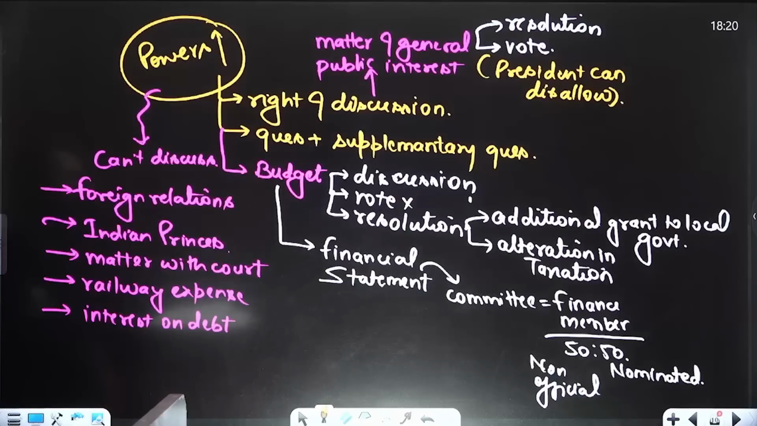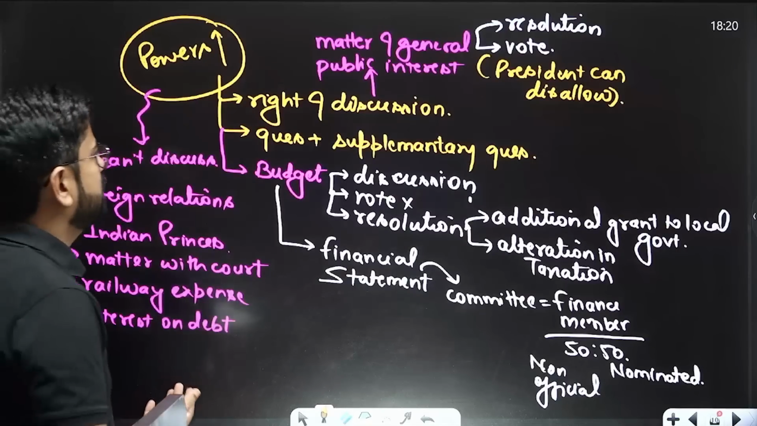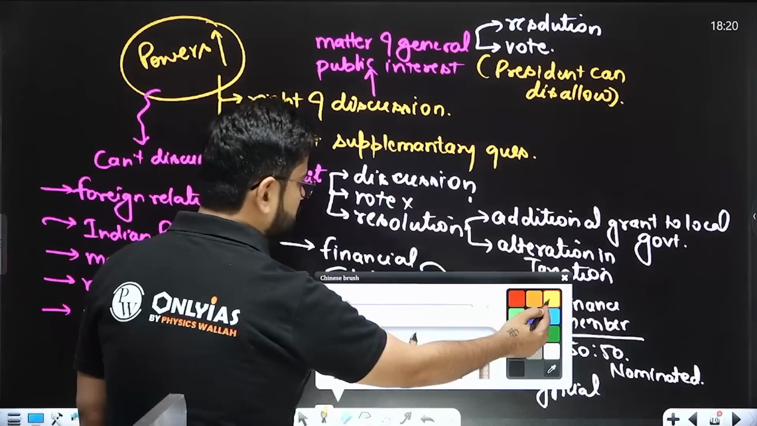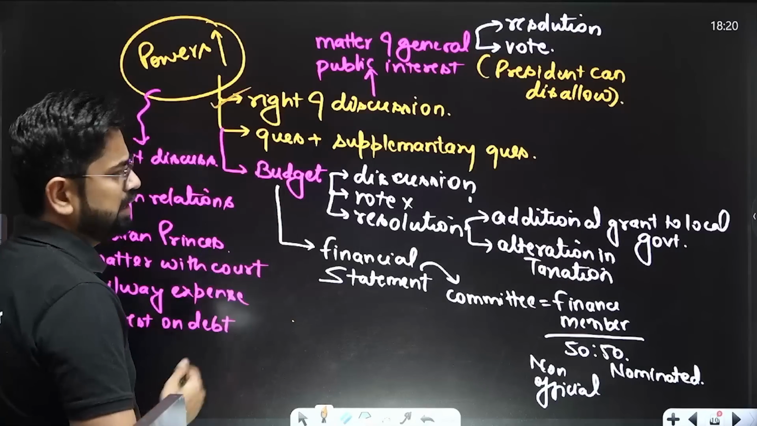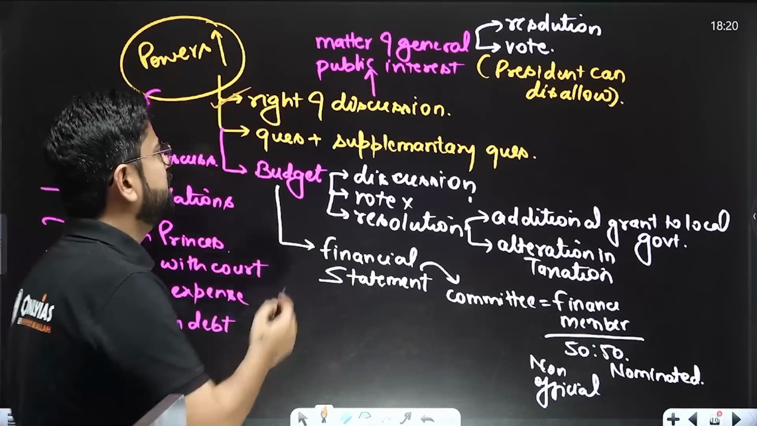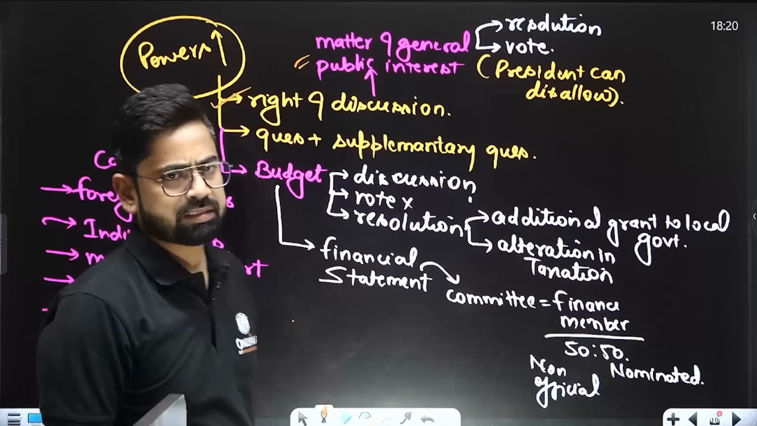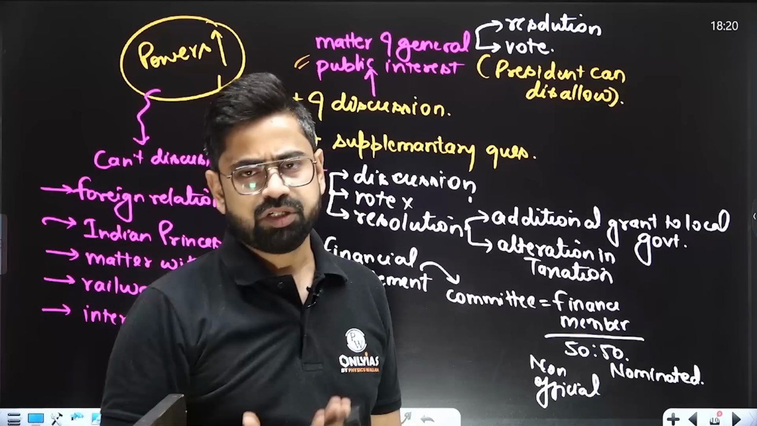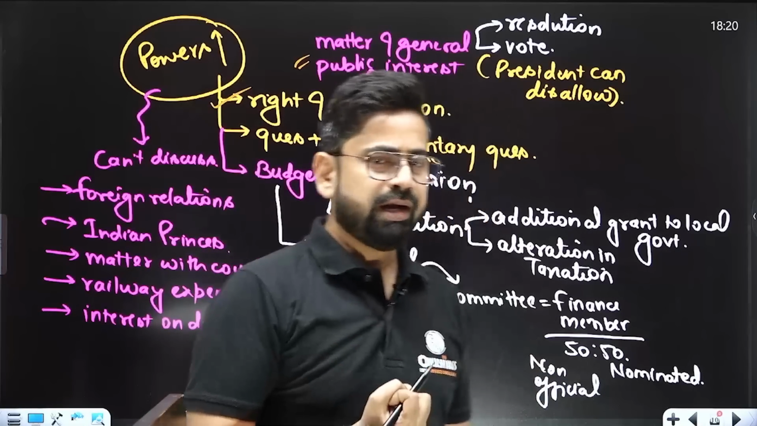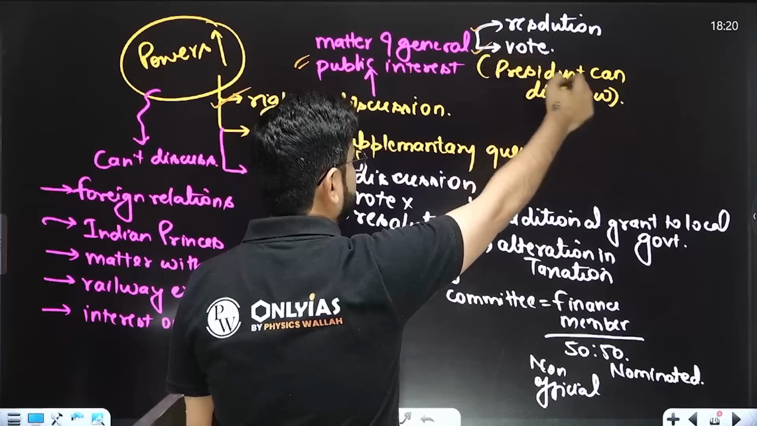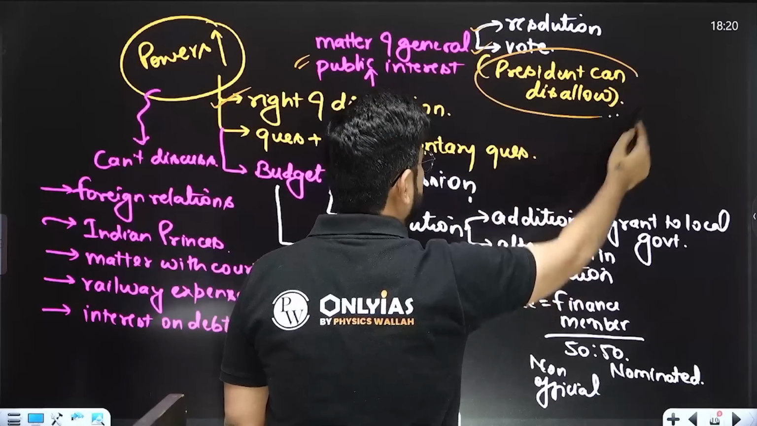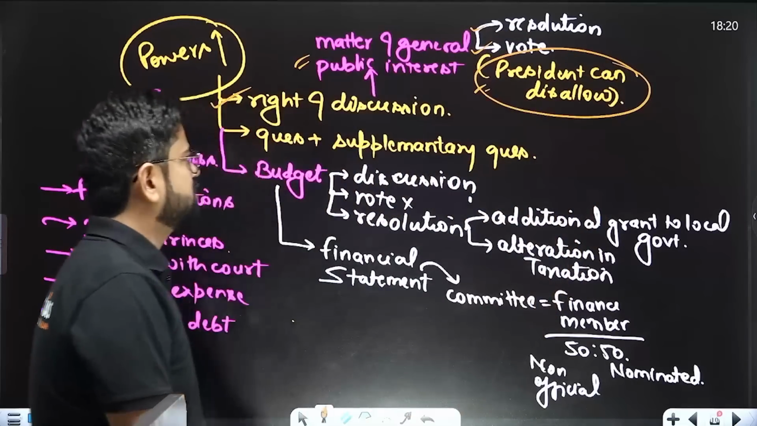Other than that, power has been enhanced. If we compare with earlier, power has definitely increased. For example, now they have the right of discussion. They can even bring up something of general public interest. If something is happening, like the Swadeshi movement, that can be brought inside and discussed here. For that, they can move a resolution, they can even vote. Although the president can disallow; the president was powerful, still he can disallow.